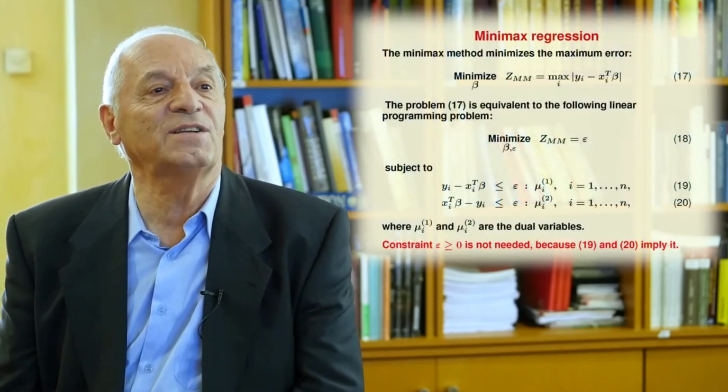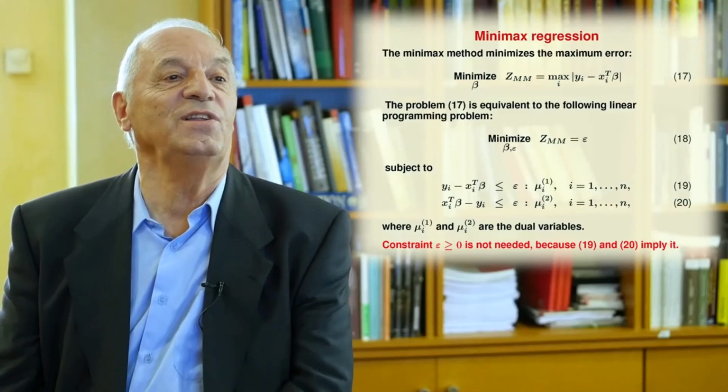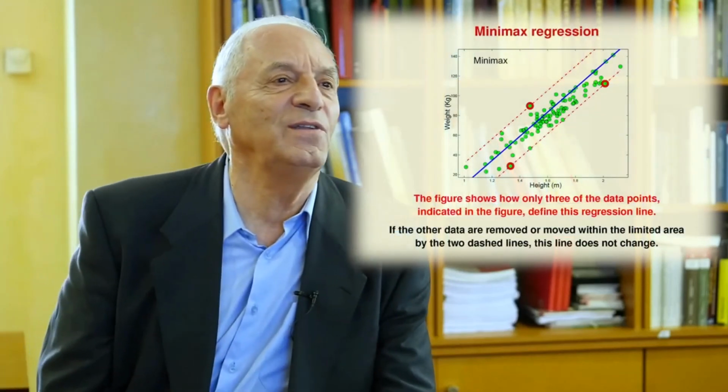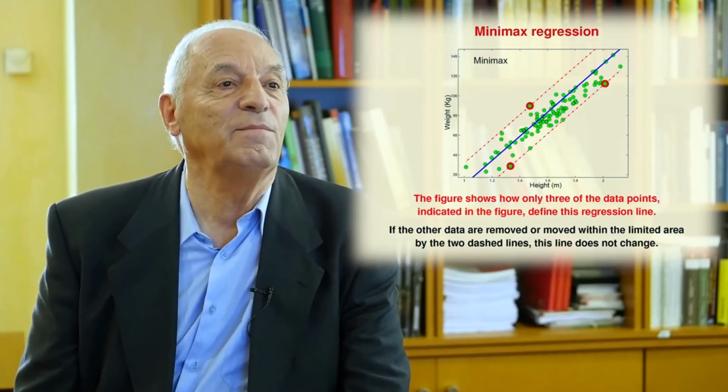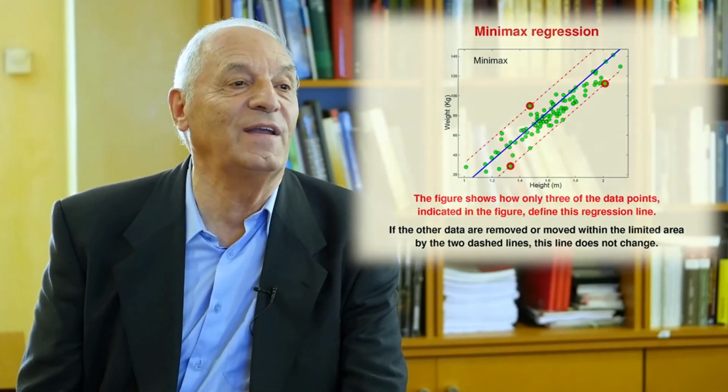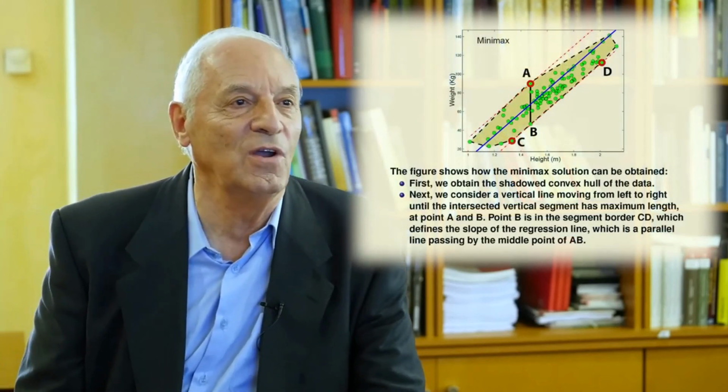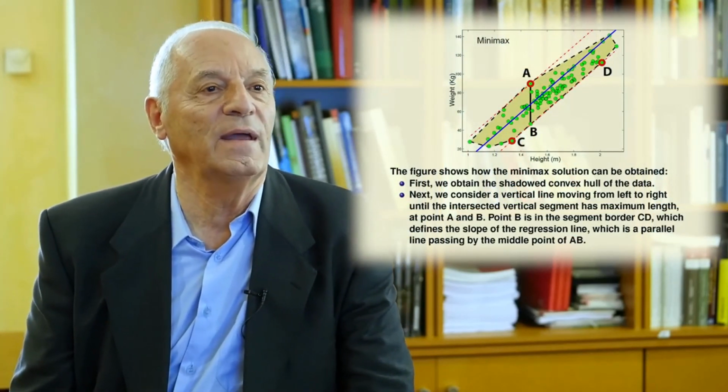In the case of the minimax regression, it is interesting to see that only 3 data points define the solution, and this is nice because we can even solve the problem graphically. In the course, I will explain how to obtain the solution of the minimax problem graphically.